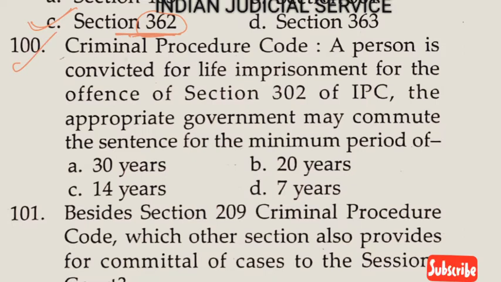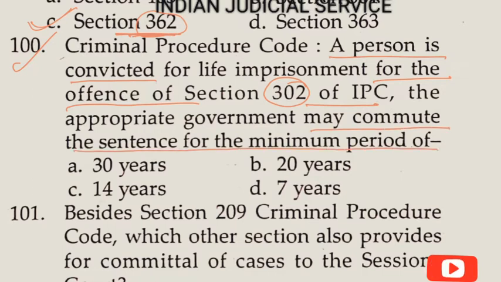Question number 100. Under the Criminal Procedure Code, a person is convicted to life imprisonment for the offence under section 302 of the IPC. The appropriate government may commute the sentence only after a minimum period of 14 years. So the answer is option C.